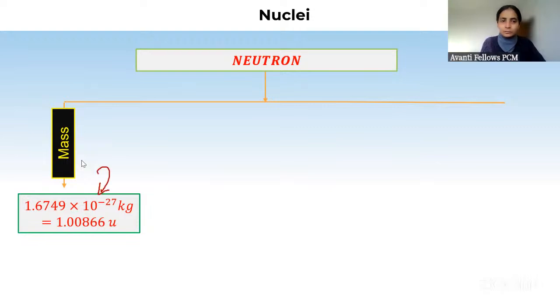So this is the mass of neutron, and since this mass is very small, it is as small as 10 to the power minus 27 kg. इसलिए we coined another unit of mass, that is atomic mass unit, and in terms of that mass unit, the mass of neutron is 1.00866 u. So you all must have studied in chemistry how we define one atomic mass unit, that is 1 u. Here also I will explain.